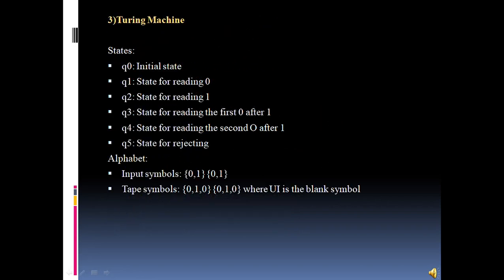Third, we have to construct a Turing machine which should have all the states from q0 to q5, that is all 6 states. q0 is the initial state and q5 is the state for rejecting, that is the final state. In between there are states for reading 0, reading 1, reading 0 after 1, and reading the second 0 after 1. The input symbols are 0, 1, and the tape symbols are 0, 1, and a blank symbol.